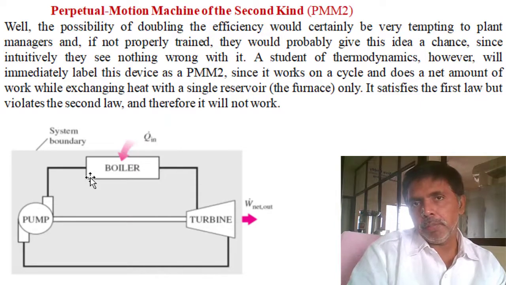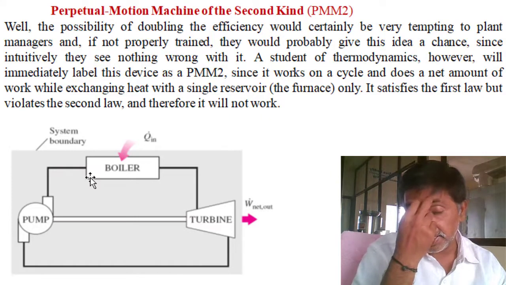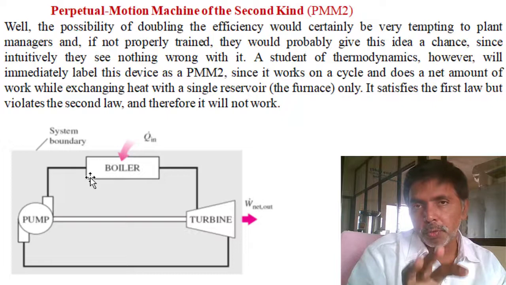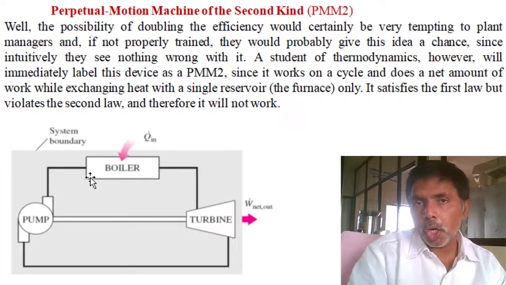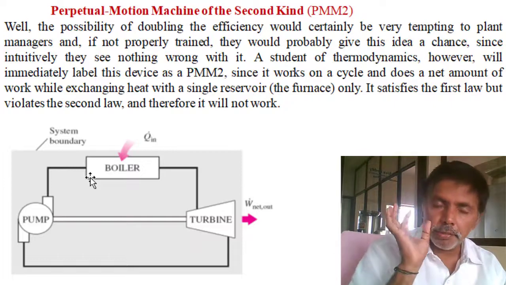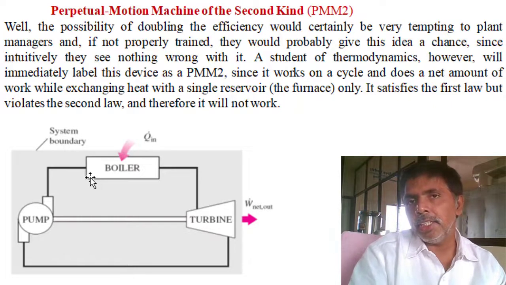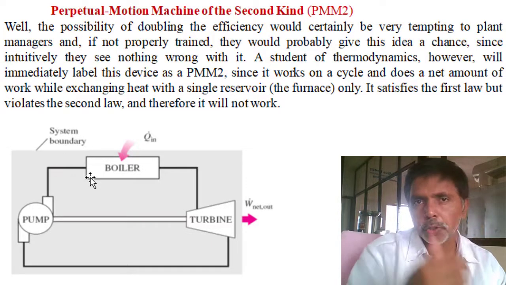If more high quality input energy is required, that cycle is practically not acceptable and commercially not viable. The input should always be low grade energy, and the output we have to produce is high grade energy. If the input itself is high grade energy, the cycle is commercially not viable.